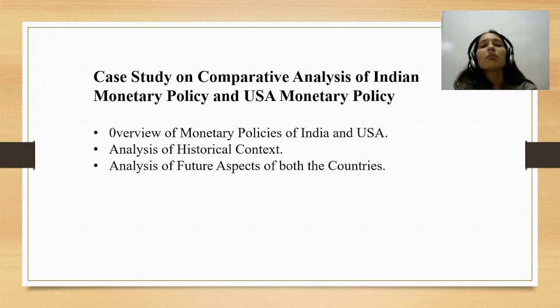Now we will talk about the tools of monetary policy in the USA. The first is federal funds rate, the primary tool used by the Federal Reserve to influence monetary conditions in the economy. The second is open market operations, which is similar to Indian monetary policy. These are used to adjust the federal funds rate by buying and selling government securities.